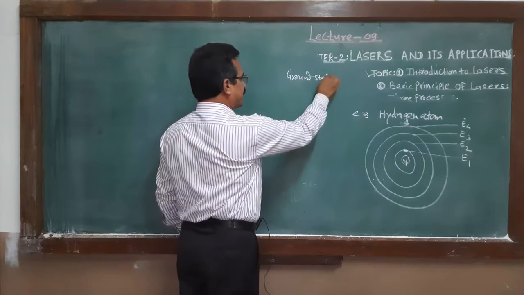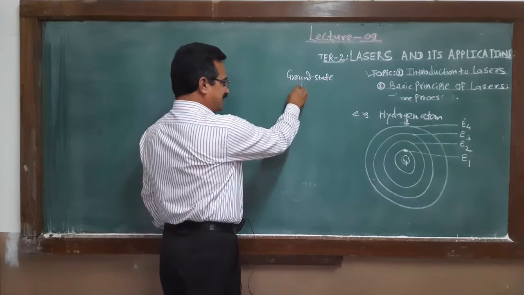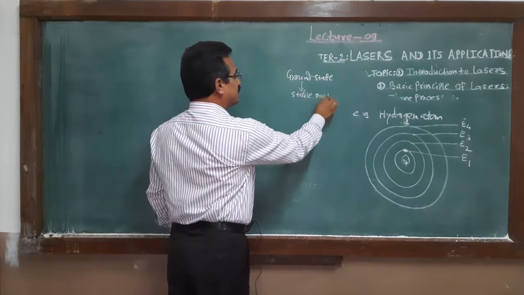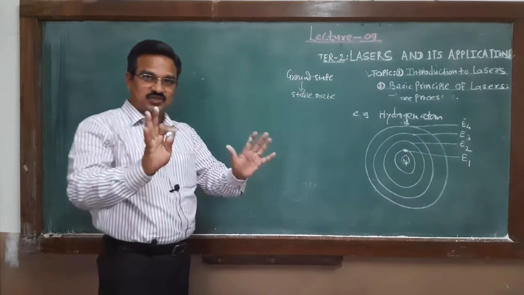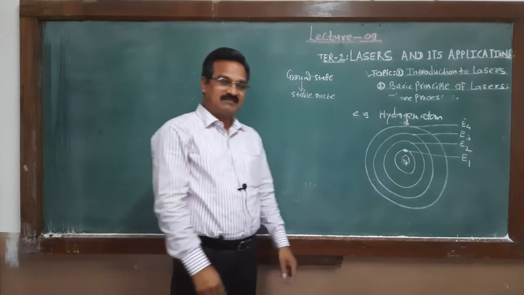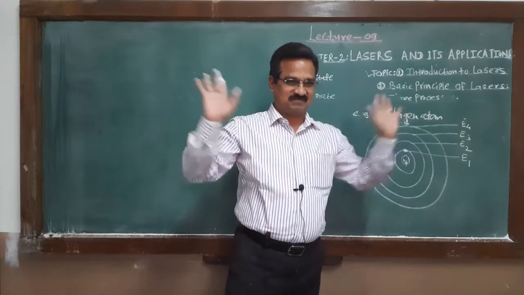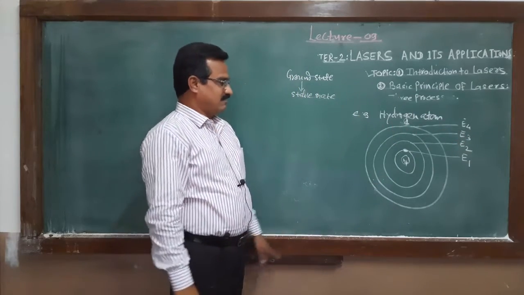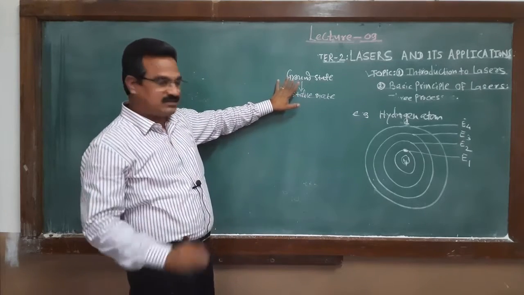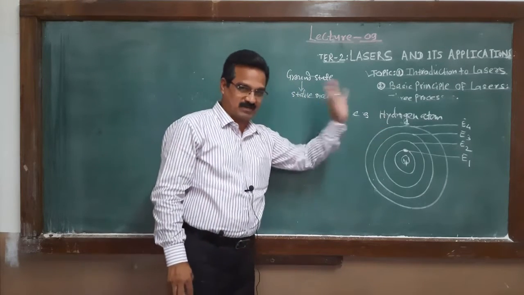And when that electron is in the ground state, at that time we can say that the atom is in a stable state. See the situation. The hydrogen atom is considered, a single electron is present, it is revolving in the first orbit without radiating any energy. When it is in the first orbit, we can say that it is in the ground state, and we may say that it is in a stable state, or the atom is stable.